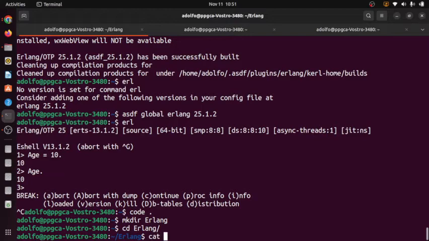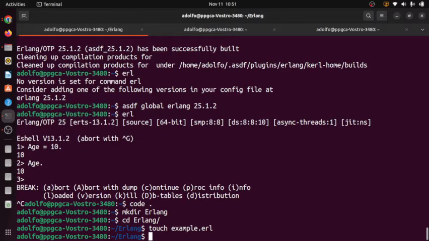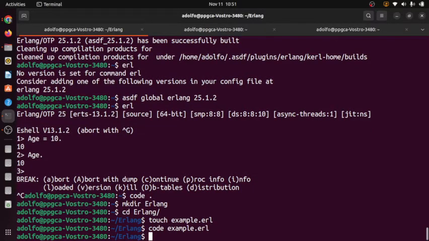Let me do a touch example.erl. So I created a simple file called example.erl. Now it's going to take a long time again to open Visual Studio Code, but it's going to work eventually.